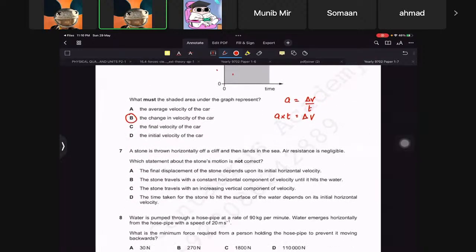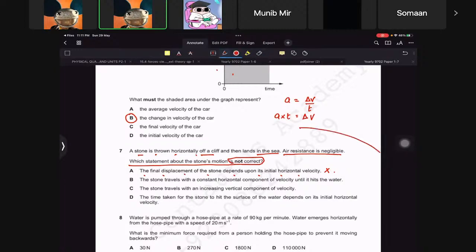Now a stone is thrown vertically off a cliff and lands in the sea. Air resistance is negligible. Which statement about the motion is not correct? The final displacement of the stone depends on the initial horizontal velocity. That's not our answer, because it is correct: it will go further apart if it's higher.